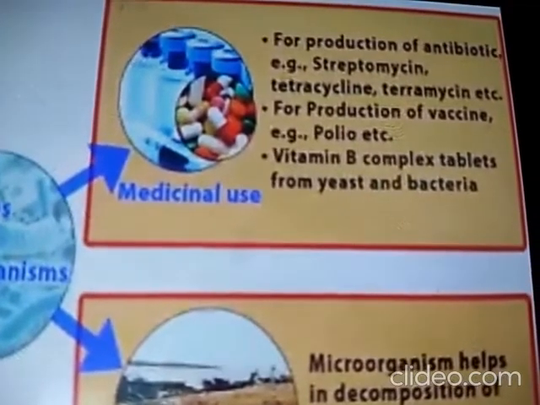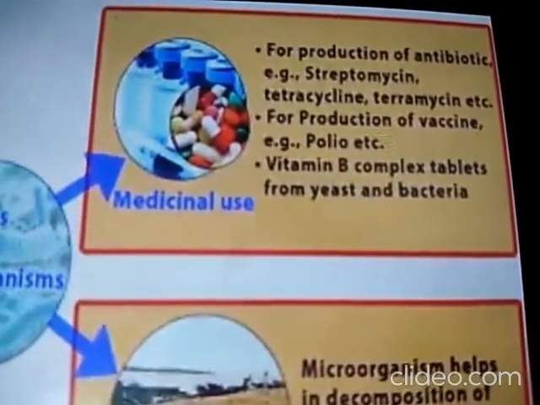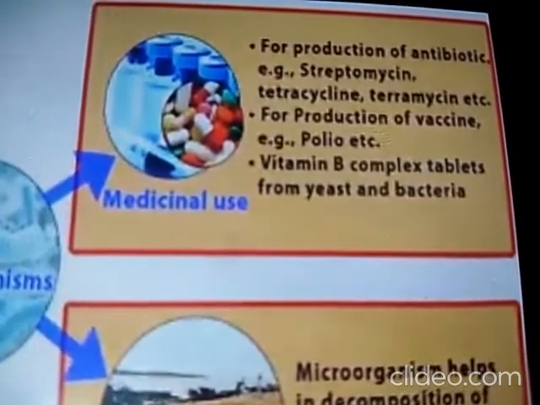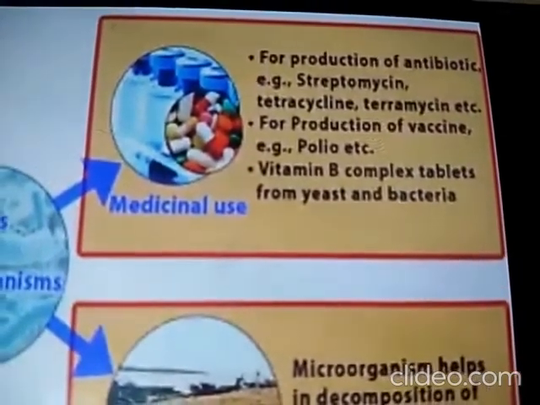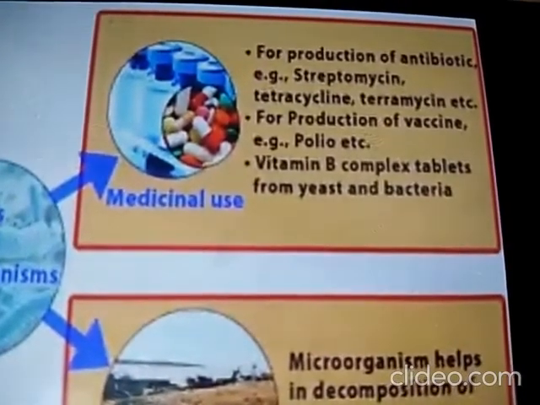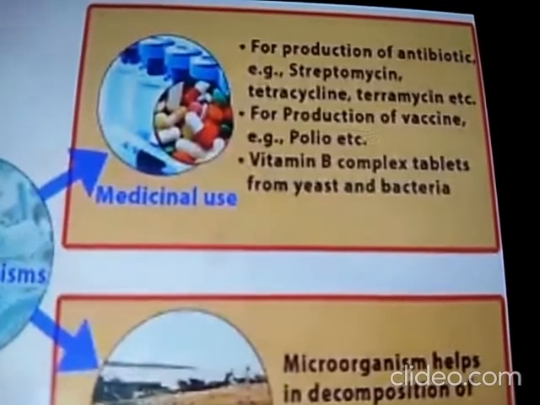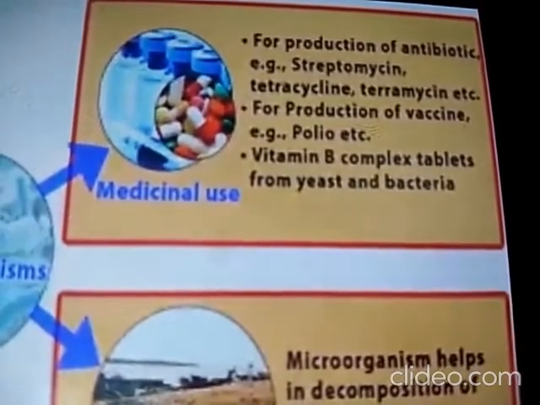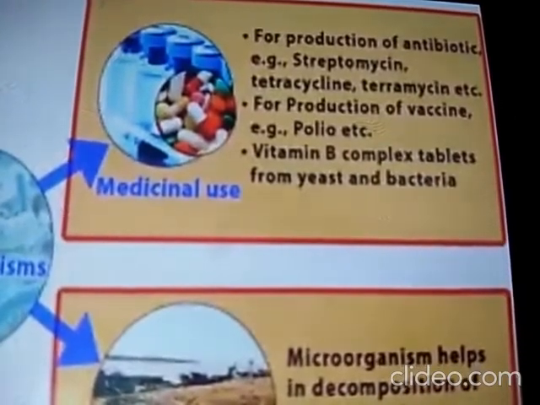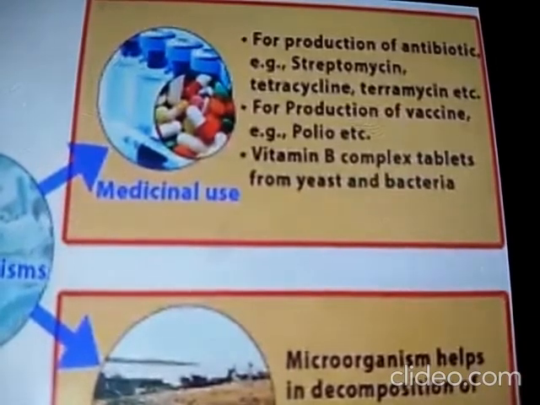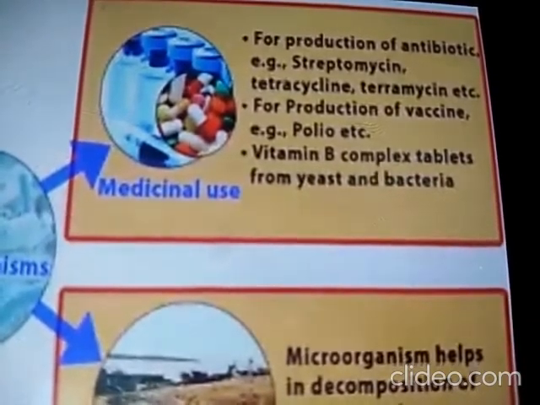For medicinal use also, these microorganisms are used. Whenever you fall ill, the doctor may give you some antibiotic tablets, capsules or injections such as penicillin. So the source of this medicine is microorganisms. The medicine kills or stops the growth of disease-causing microorganisms. Such medicines are called antibiotics. What are they called? Antibiotics.